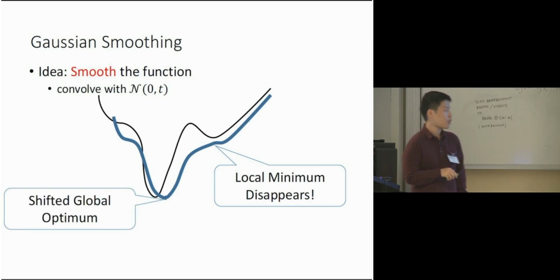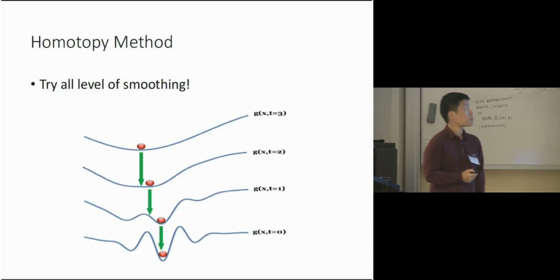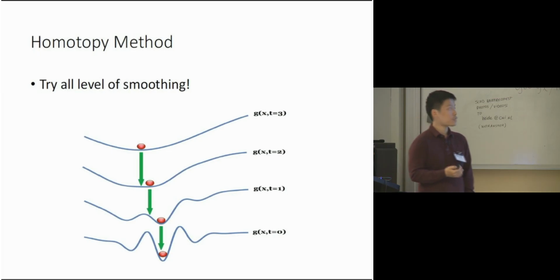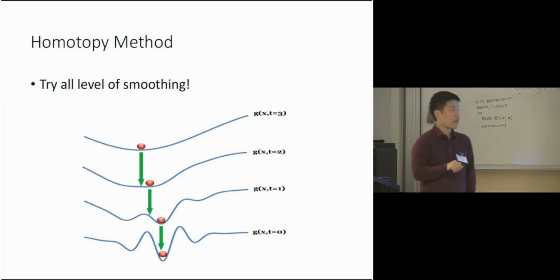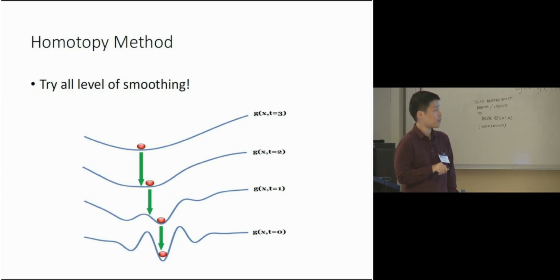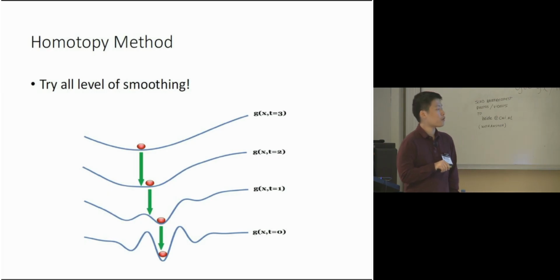So here we have two problems. One is how to decide how much to smooth so that we get a well-behaved function. Another is how to recover the original global optimum, since now the global optimum is shifted. Here comes the homotopy method. The homotopy method stresses that we should try all levels of smoothing. We start with a sufficiently large amount of smoothing, for example t equals 3, so that we get a well-behaved function with a unique local minimizer. Then we gradually decrease the smoothing level and follow the local optimum.